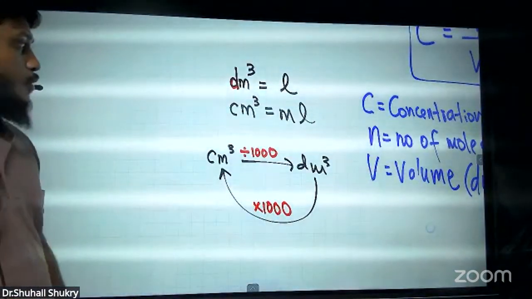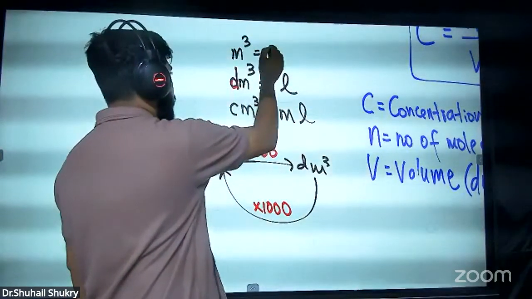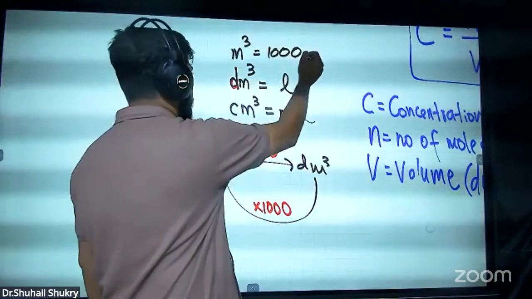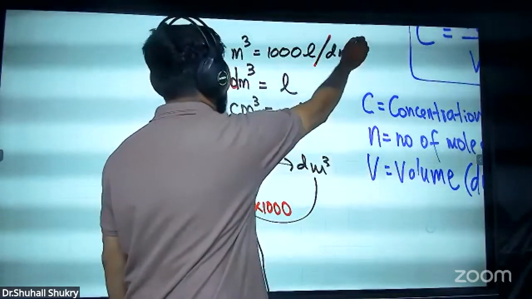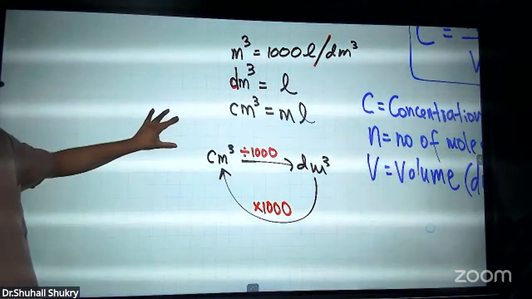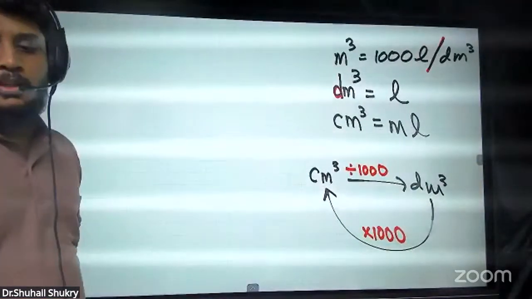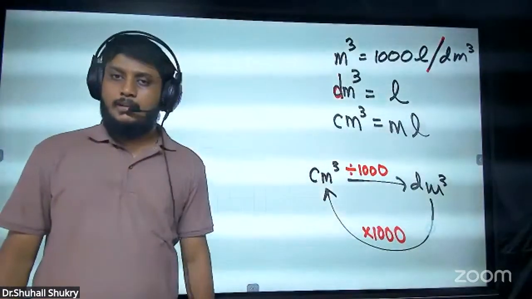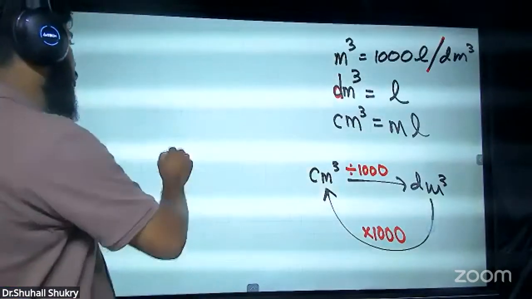Normally we don't use meter cube here, but one meter cube is equal to 1000 liters or decimeter cube, because both are the same. So these are the unit conversions you should understand. Normally this will be helpful for any unit conversion.